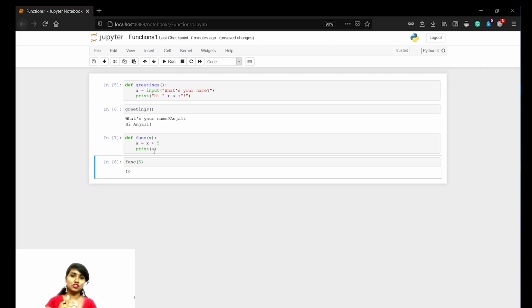Anytime you can use, like a function of 10, function of 20, function of 30. Everything will add up and give you the same result. So it's a single line of code. Time consumption has been reduced.